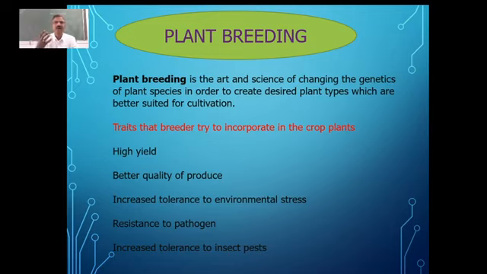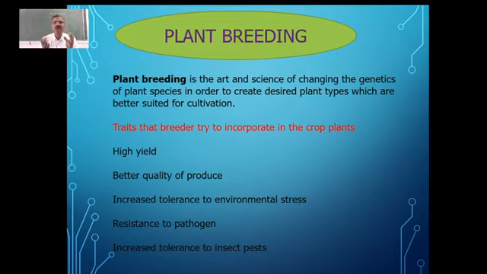Being an agrarian country which depends on monsoons, we have to play with the changes in the monsoon. We have to subject ourselves to the fortunes of the monsoon. That's why here we need to have plant varieties which have resistance or tolerance to environmental stresses. That is, increased tolerance to environmental stresses, like maybe water scarcity can be there, sometimes more water can also